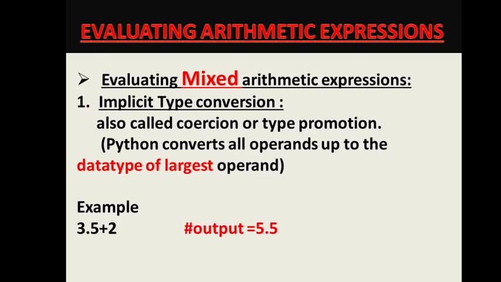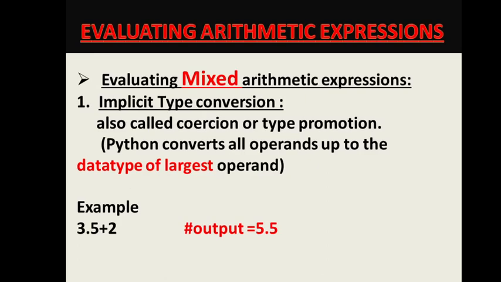If I take an example of 3.5 plus 2, here 2 will be converted to 2.0. As 3.5 is float and 2 is integer, they cannot be added because they are of different data types. It is not possible to add them because they cover different memory areas. They have to be of the same data type before any operation can be done on them. So 2 will be converted to float first of all internally by Python only, not in our knowledge, not done by us. So Python will convert 2 to 2.0, then it will add them. Obviously the result will be in float.